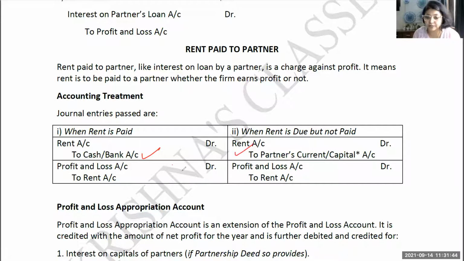Closing entry is going to be same in both the places, which will be profit and loss account debit to rent account. Why is profit and loss account debited? Because it is an expense for the firm. That is why profit and loss account is going to be debited. Okay, after this, we'll be starting the next topic, which is profit and loss appropriation account.